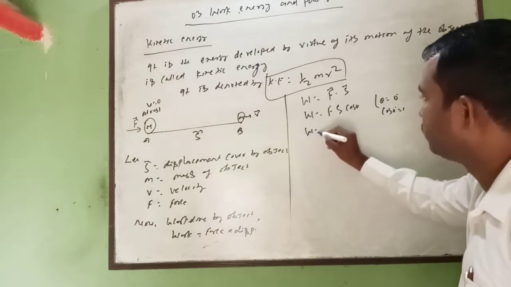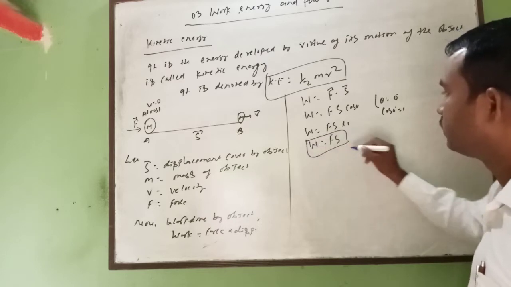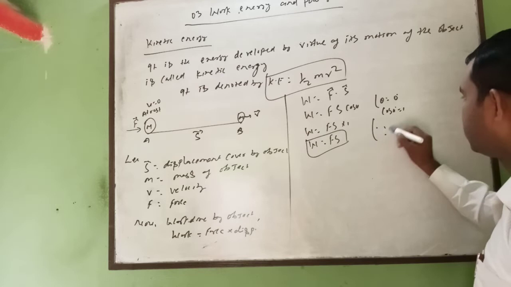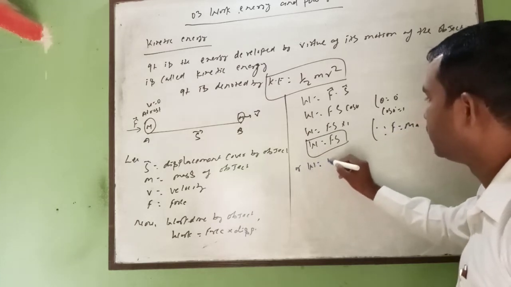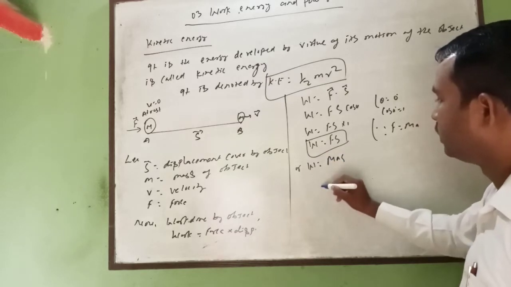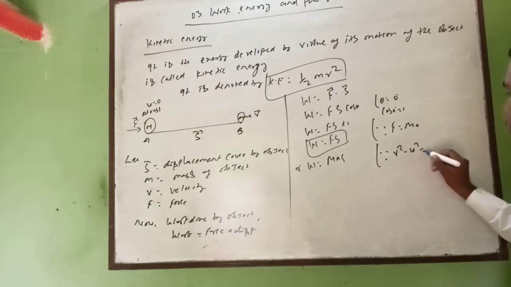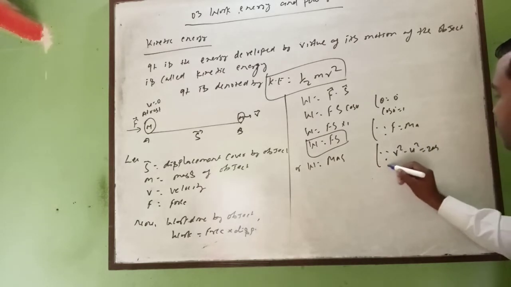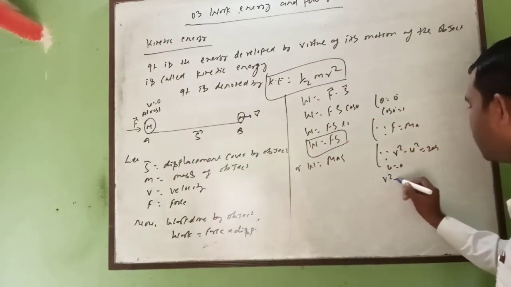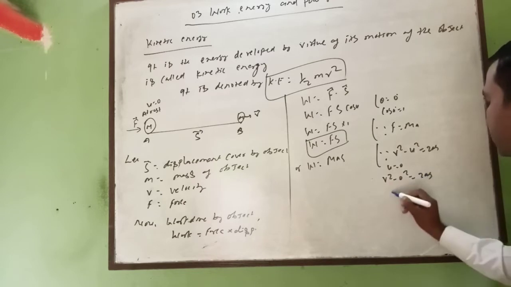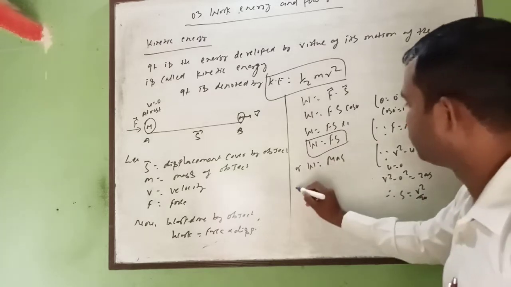So you put here W is equal to Fs into 1, which means W is equal to Fs. So you got the work done. But you know that formula, since force equals mass into acceleration, you can write ma. Very good. But you also know that v square minus u square is equal to 2as. Since u is equal to 0, the initial velocity is 0, so v square minus 0 square is equal to 2as. Therefore s is equal to v square by 2a, and this value you can substitute.